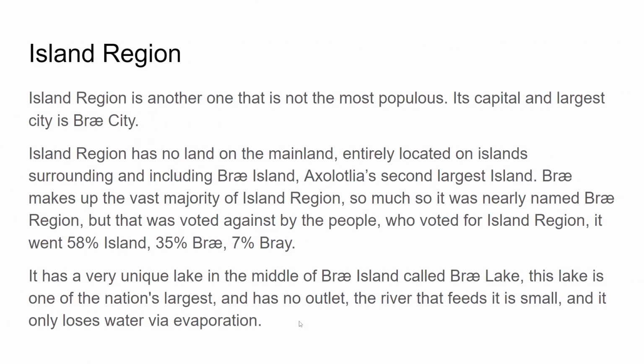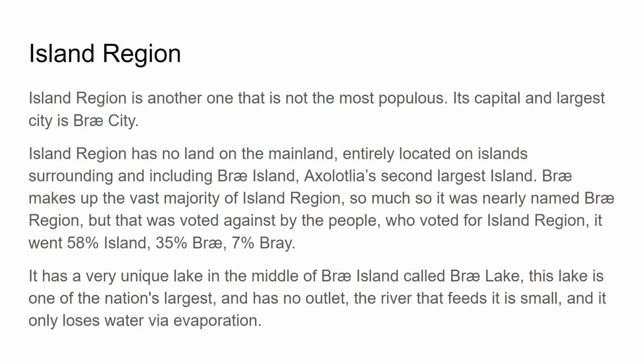Island Region is another one that is not the most populous. Its capital and largest city is Bray City. Island Region has no land on the mainland, entirely located on islands surrounding and including Bray Island, Axolotlia's second largest island. Bray makes up the vast majority of Island Region, so much so it was nearly named Bray Region, but that was voted against by the people who voted for Island Region. It went 53% Island, 35% Bray, 7% alternate spelling of Bray.